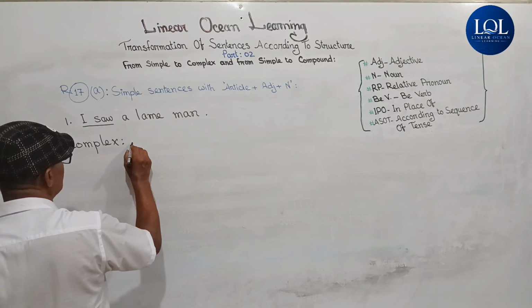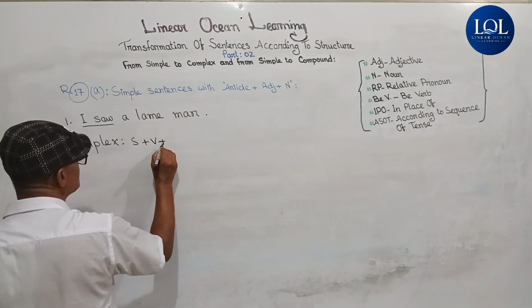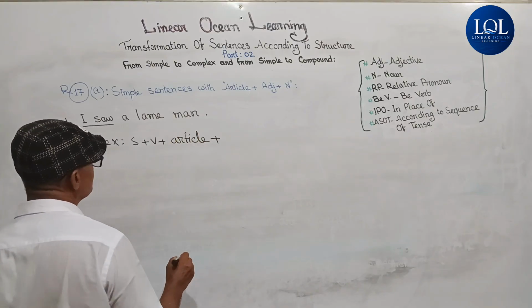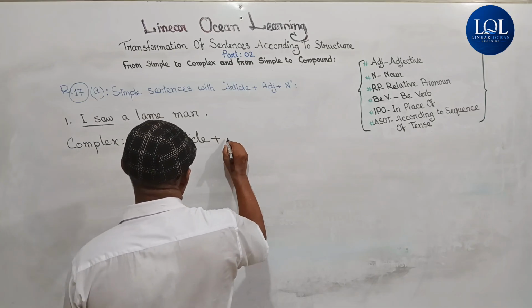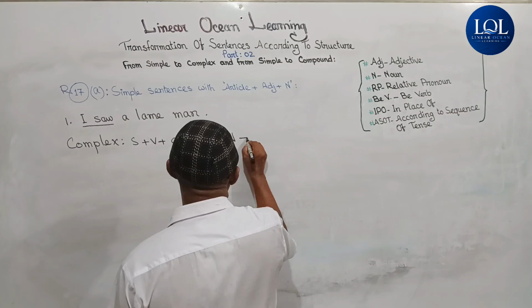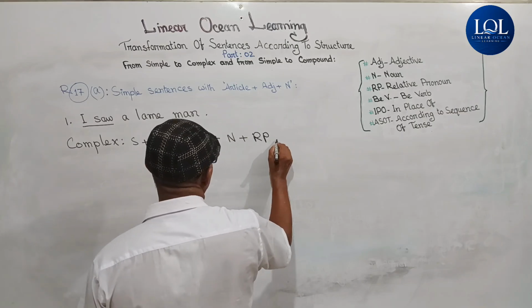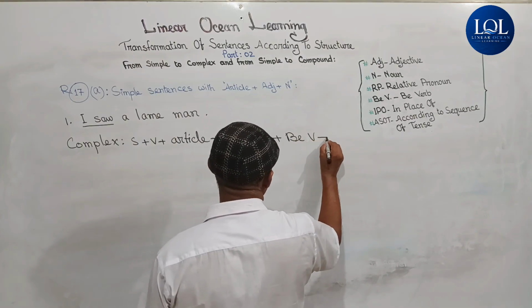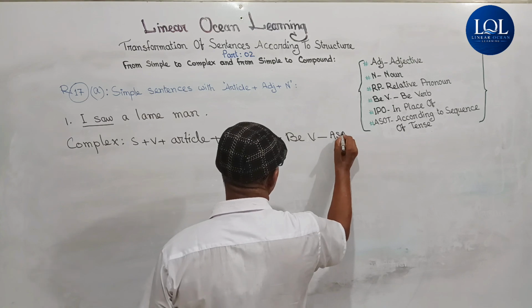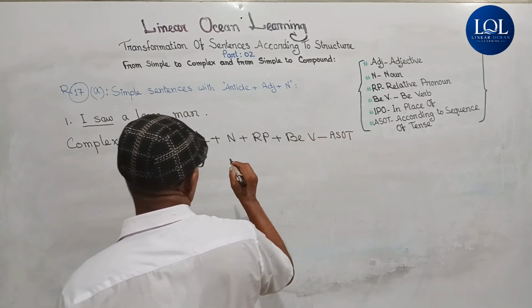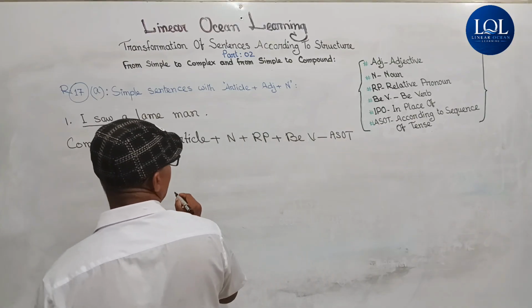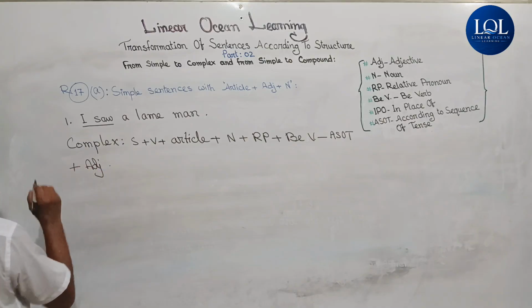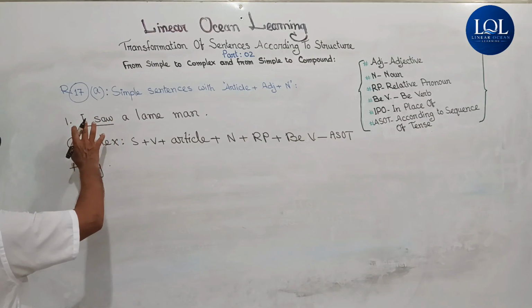Then let us write here subject plus verb plus article plus noun plus relative pronoun plus BV according to sequence of tense, ASOT, plus adjective. These are other words, that is extension words.